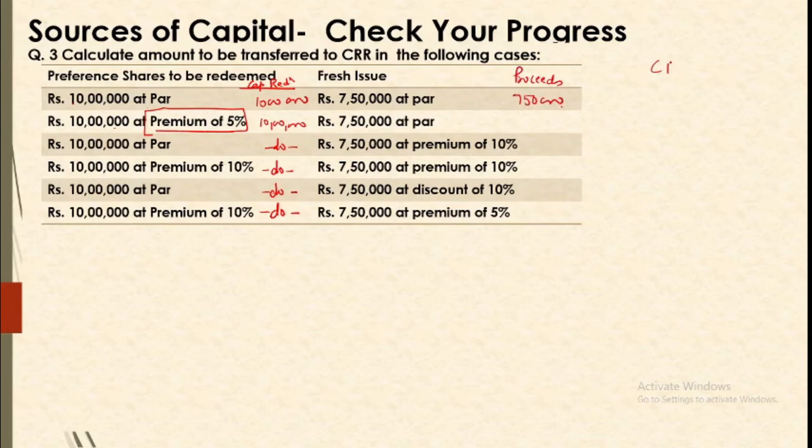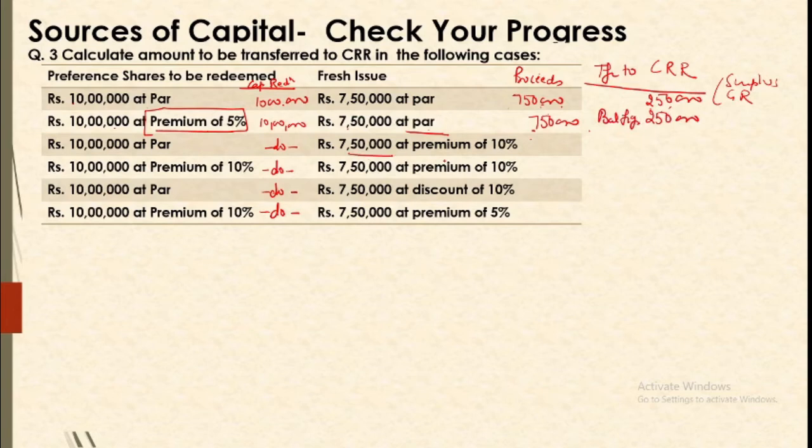So how much should be the transfer to CRR? We need to transfer or make arrangement for the second source, the balancing figure. Out of 10 lakh, 750 has been arranged through proceeds. So we need to transfer 2,50,000 to CRR. We may use surplus, we may use general reserve depending upon our problem, but we need to transfer this much to CRR. Second case, you are issuing 7,50,000 shares at par. So again 7,50,000, since this is the amount that you are raising on capital issue, so 750 is your proceeds. So the balancing figure will be the transfer to CRR.